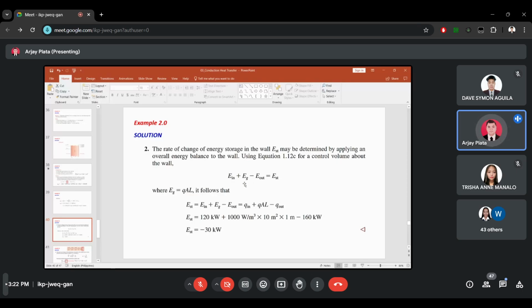So for energy generated, we have here given 1000 watt per cubic meter. We just have to multiply it by the volume, and the volume is area times length. So where EG is UAL, it follows that we have 1000 watt per cubic meter multiplied by an area of 10 and a length of 1 meter. So the answer is negative 30 kilowatt. So that is our energy storage.